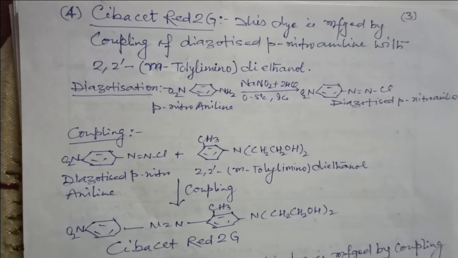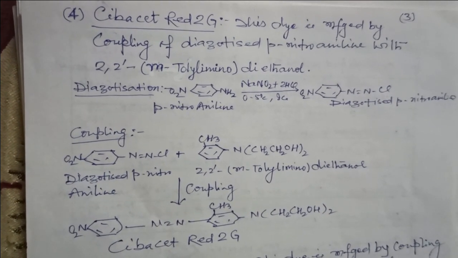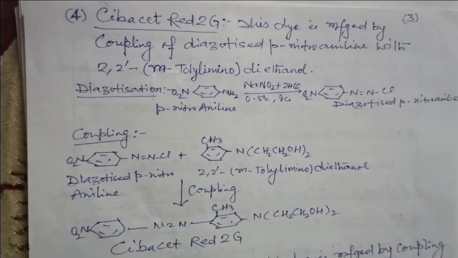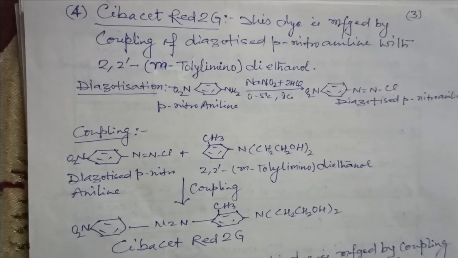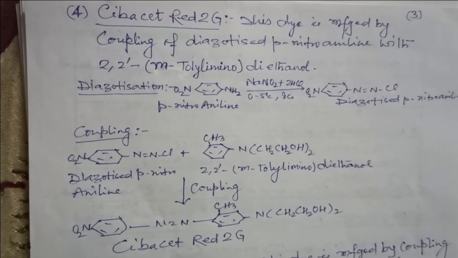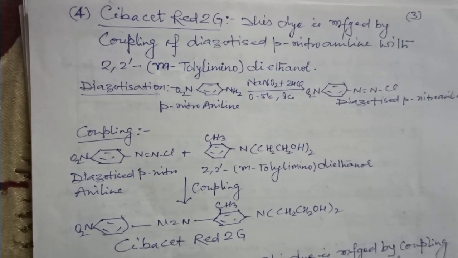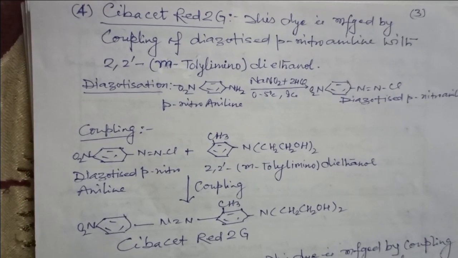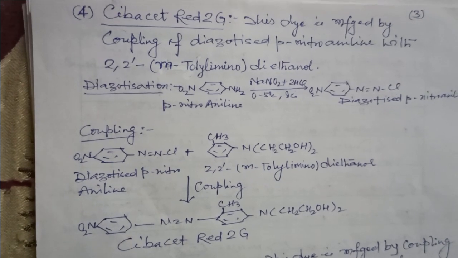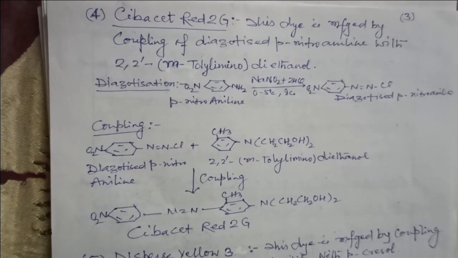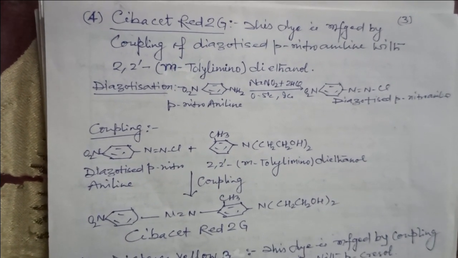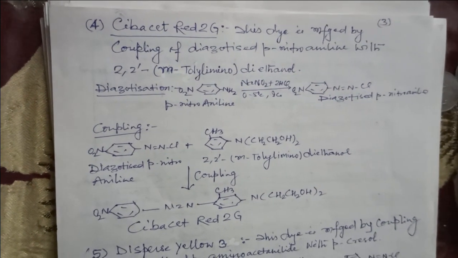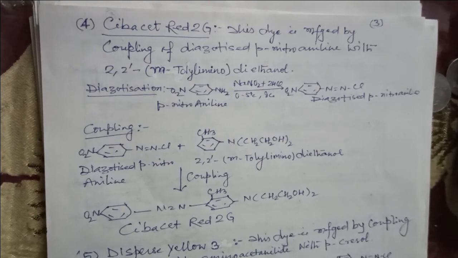Diazotization of para-nitroaniline is carried out by sodium nitrite and HCl at 0 to 5 degrees centigrade by adding ice, and we get the diazotized para-nitroaniline, and then it is coupled. Diazotized para-nitroaniline is coupled with 2,2-metatolyl imino diethanol, and after coupling we get the Sivacet Red 2G.